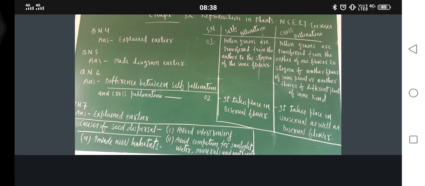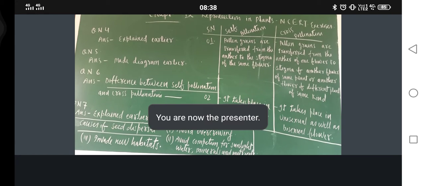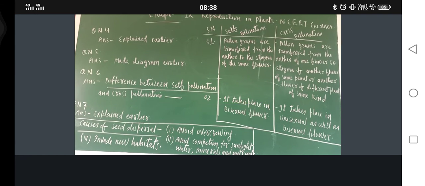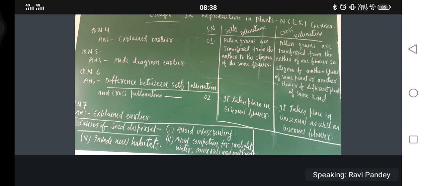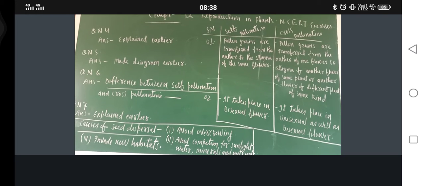It is not happening in the same flower; it is happening between two flowers on the same plant, or another flower of a different plant of the same kind. The kind of plant should be the same. A mango pollen grain can pollinate another flower of mango only; it cannot pollinate a rose or another plant. Have you got it or not?